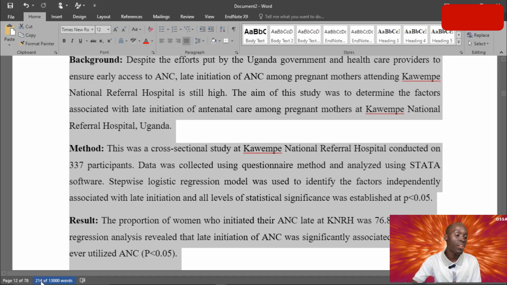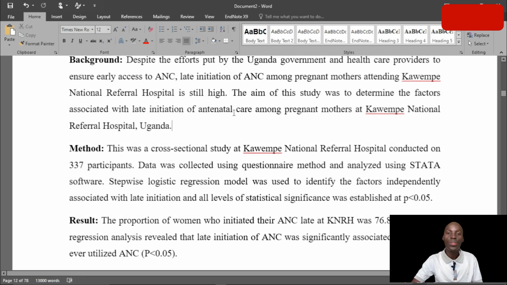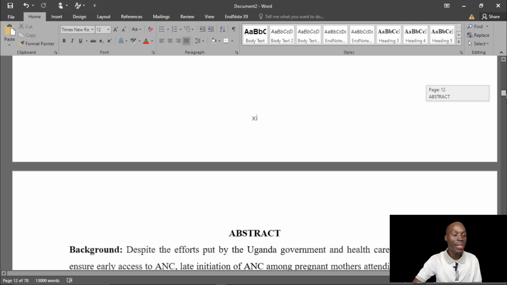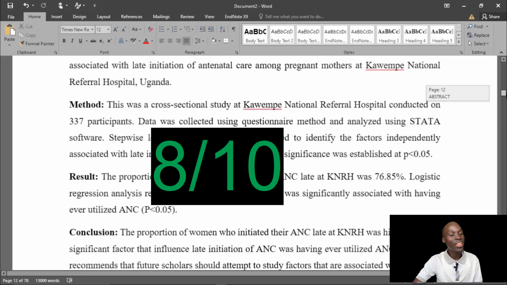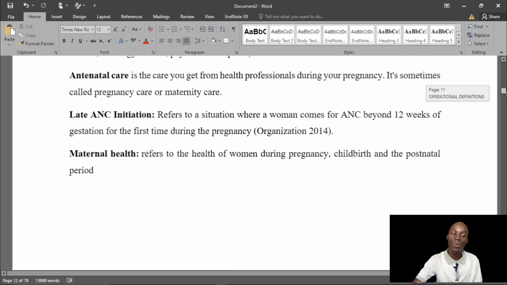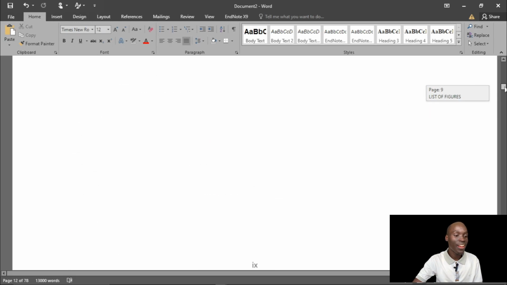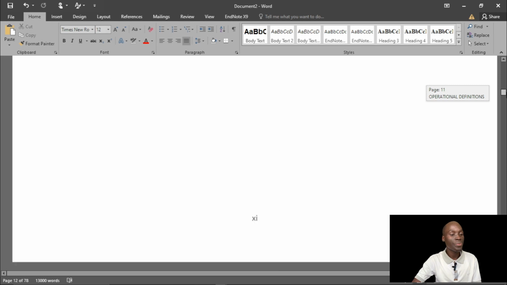This one is 214, which should be within or less, not beyond that number. 214 is a good number. I'm going to rate these preliminary pages 8 out of 10. It was fairly well written, and I think it's fair enough.